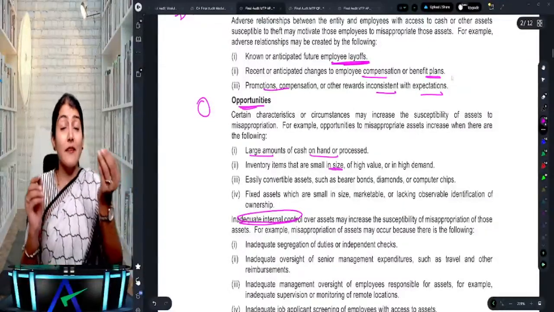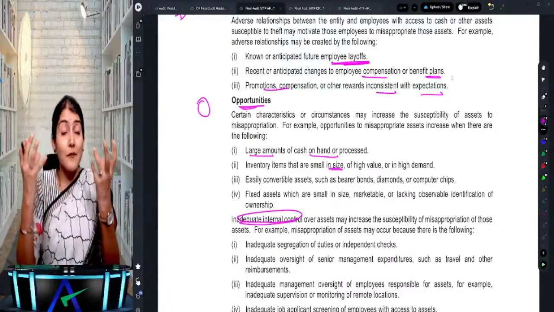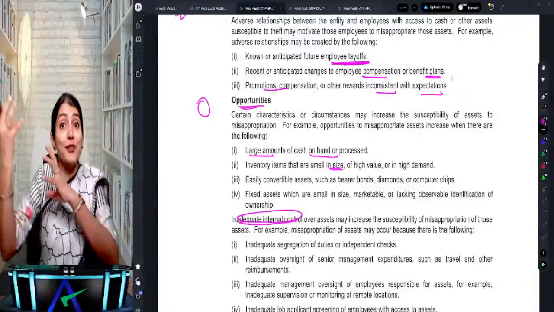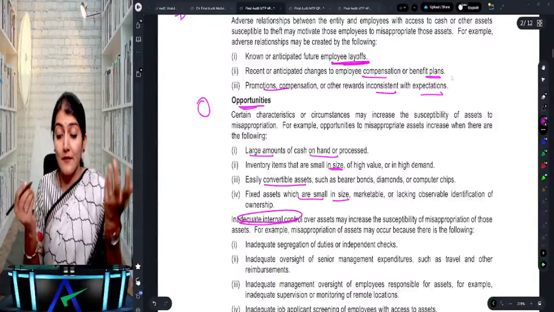Inventory which is small in size, like diamonds, but high in value and high in demand. Again, that is a higher opportunity to misappropriate the asset. Easily convertible assets and fixed assets which are small in size.